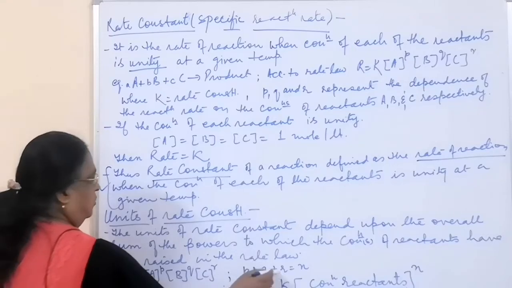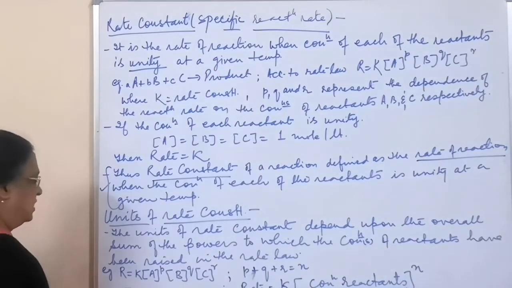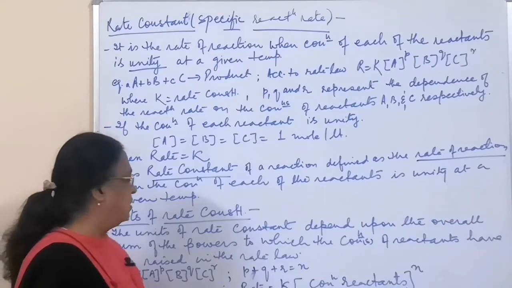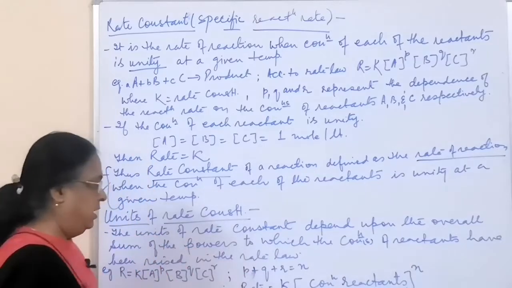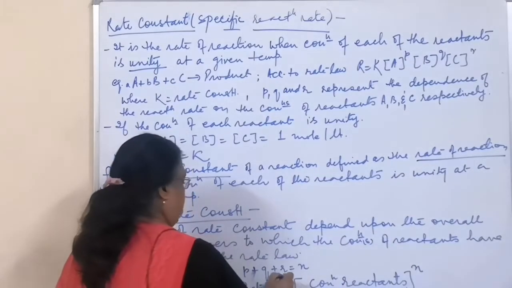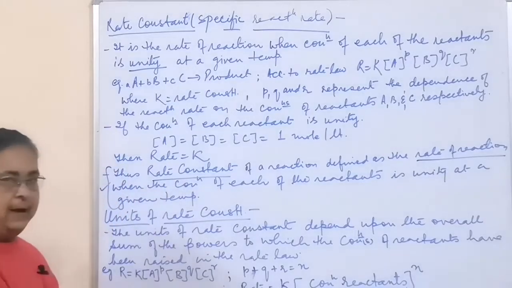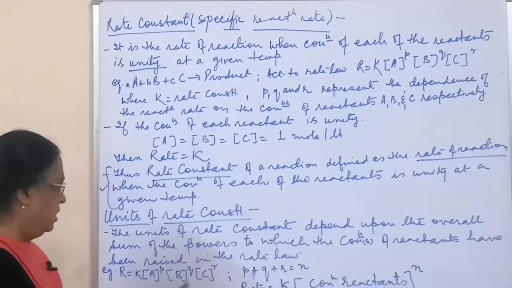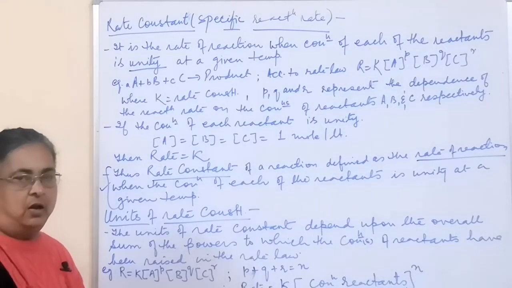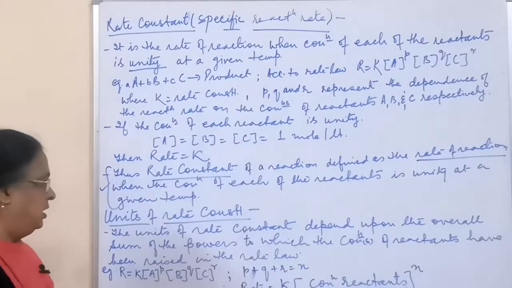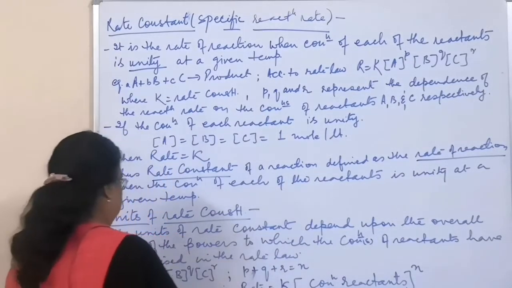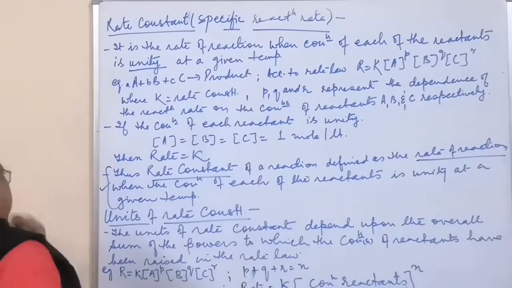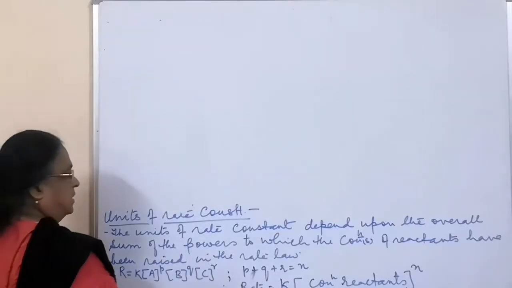So if the sum of P, Q and R is n, then we can write this expression like this: rate is equal to K into concentration of reactants raised to the power n, where small n is the sum of P, Q, R, which are the powers to which concentration terms are raised, on which the true rate of the reaction depends. So now we will derive the units of rate constant.